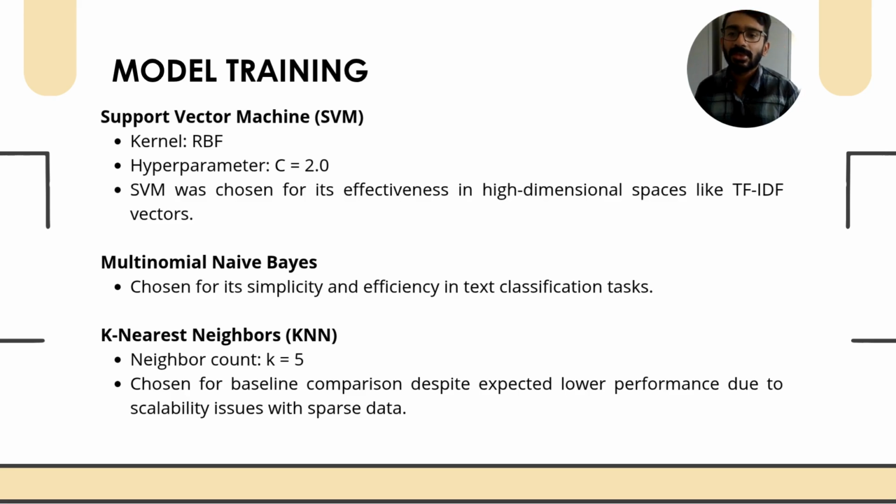The third one, the last one, is the k-nearest neighbor algorithm with k set to 5. Although KNN is not typically preferred for high-dimensional sparse datasets due to scalability issues, we use it as a baseline model to help us understand how more advanced models like SVM and naive Bayes compare. It provides useful context for evaluating the relative strengths of the other models.